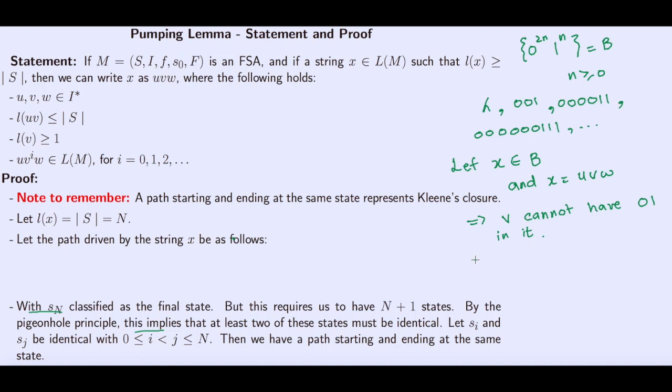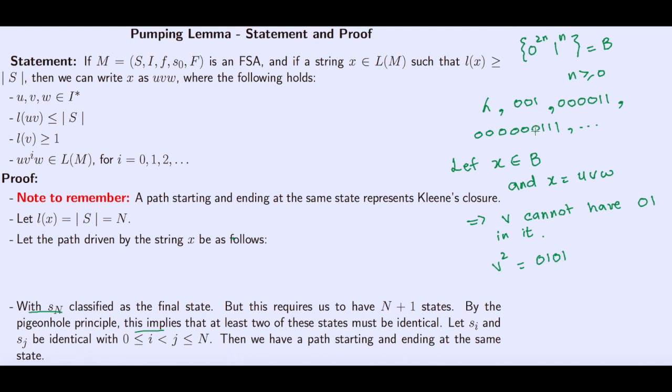Is it true? Why? Because if we have to satisfy the pumping lemma, then any concatenation of v should also be in B, right? But if we have this, then what is v squared? v squared is 0 1 0 1.